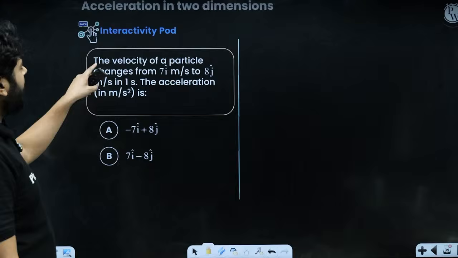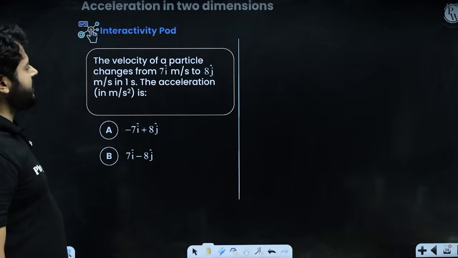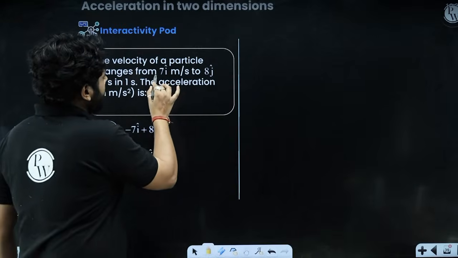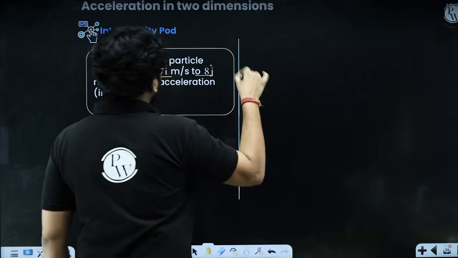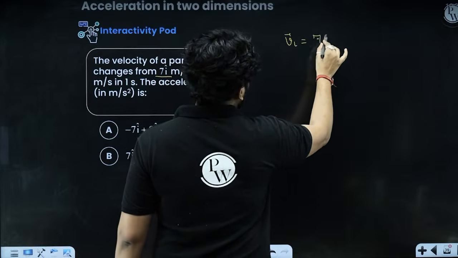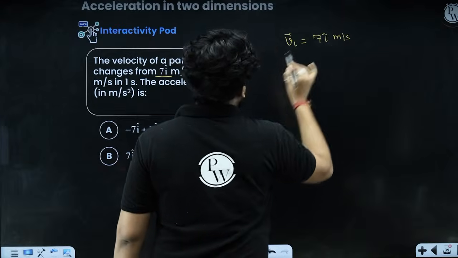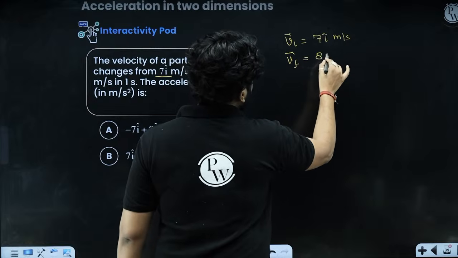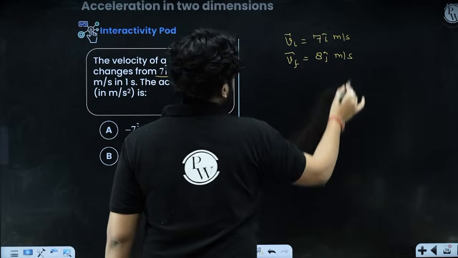Okay, look at that. The velocity of a particle changes from 7 i cap meter per second to 8 j cap meter per second in 1 second, right? So velocity is changing from 7i to 8j. The initial velocity vector is 7i cap meter per second, my dear kids. And finally, the velocity vector is 8j cap meter per second, right?